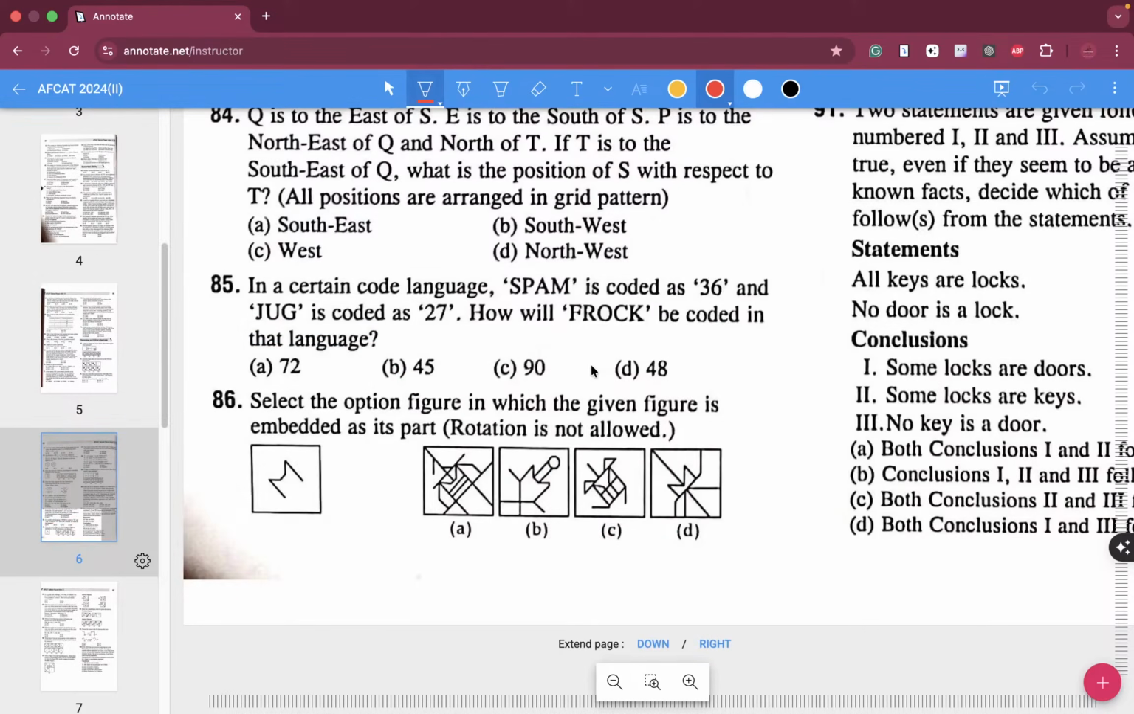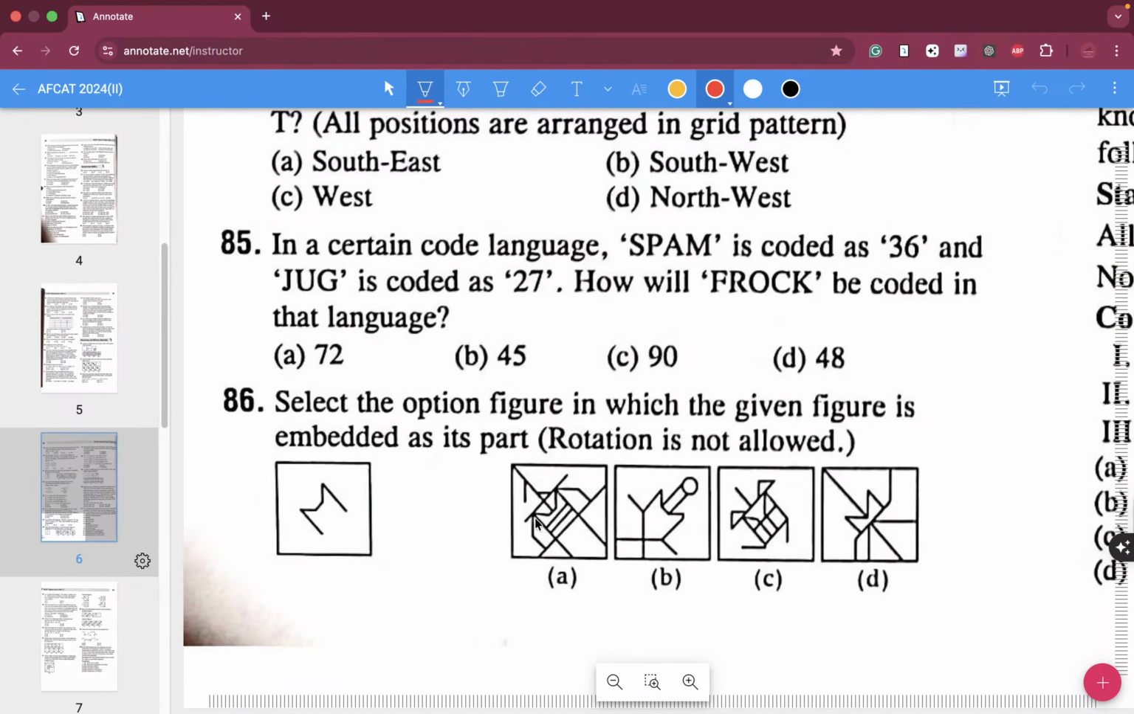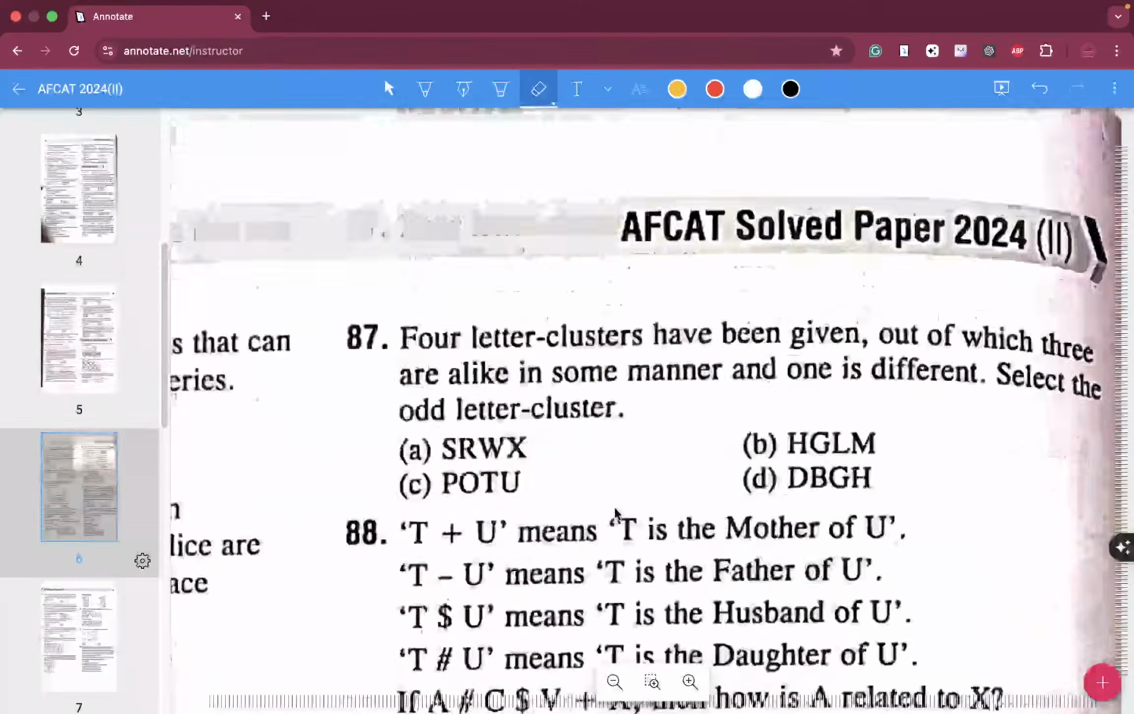Question number 86, 15th last question for the day. We need to have a straight line obviously over here. It is pretty much easy. This is there, this is there, this is there, this is there. So easily over here A is the correct answer. 86, A is the correct answer.